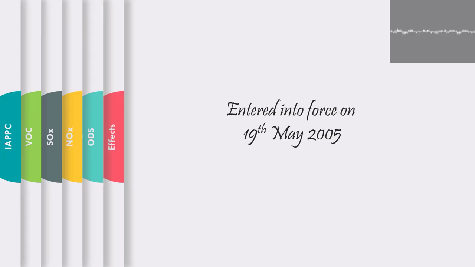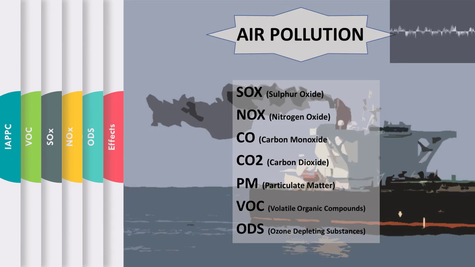So how is this air pollution caused? The primary and foremost reason of pollution from ships is combustion of fuel. When the fuel burns, it produces exhaust gas, which causes air pollution. This exhaust gas contains substances such as sulfur oxide, nitrogen oxide, carbon monoxide, carbon dioxide, particulate matter, which are all harmful to the marine environment. Also, volatile organic compounds and some ozone depleting substances are released during normal operation of the ship.